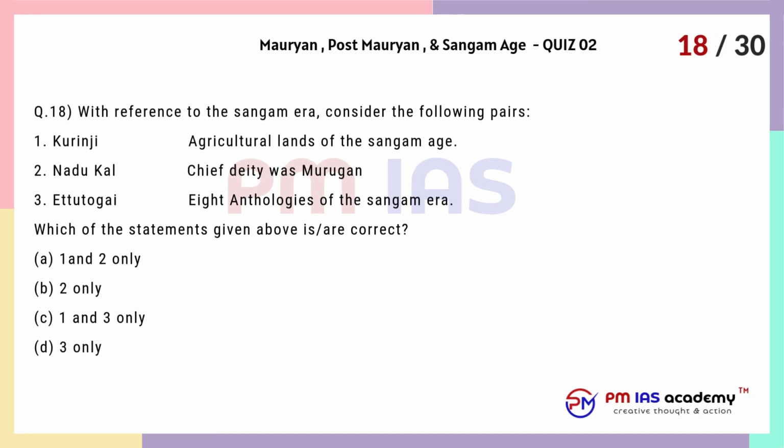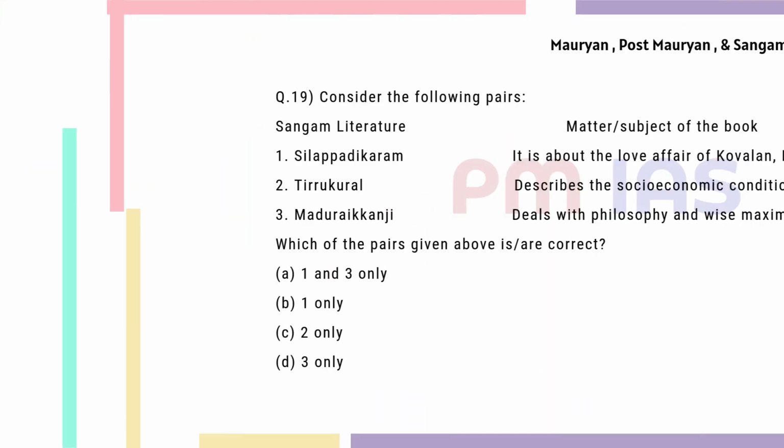Question 18. With reference to the Sangam era, consider the following pairs. 1. Kurinji, agricultural lands of the Sangam age. 2. Nadukal, chief deity was Murugan. 3. Attutogai, 8 anthologies of the Sangam era. Which of the statements given above is correct? A. 1 and 2 only. B. 2 only. C. 1 and 3 only. D. 3 only.